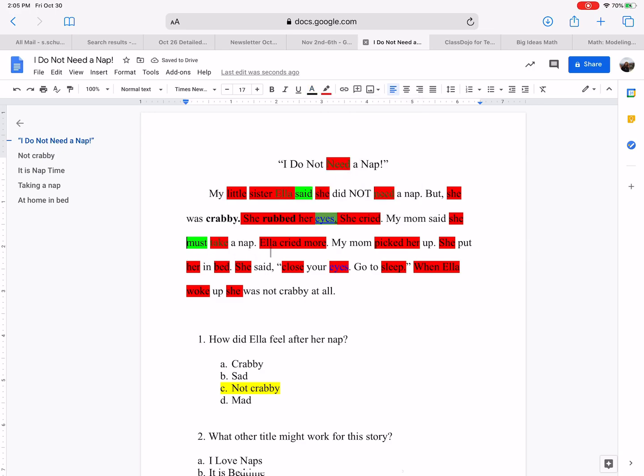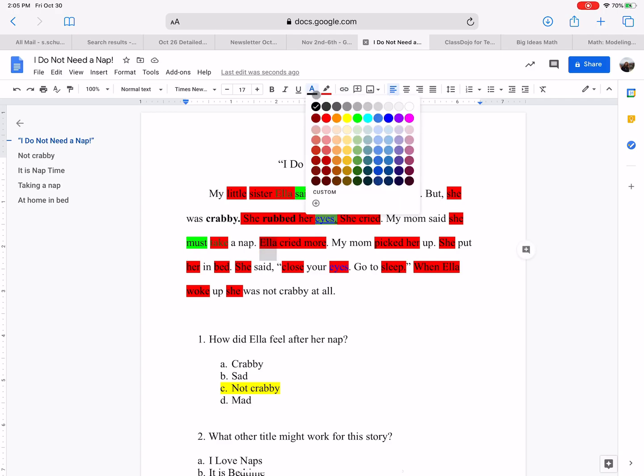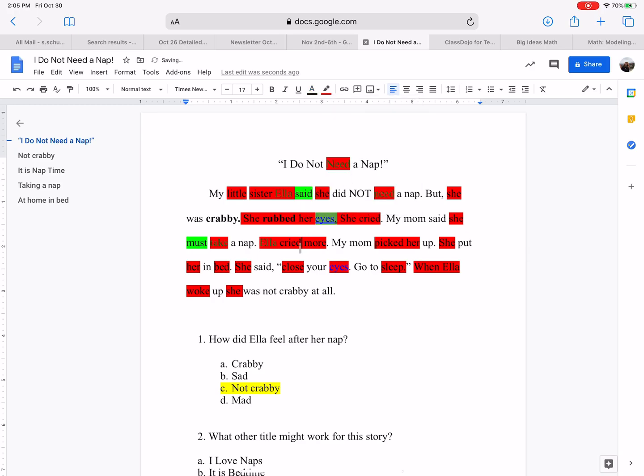A nap. Ella, now we're to Ella again, and we know that has 4 because we counted it before, right up here. Green. And then we counted out cried, and cried has 1, 2, 3, 4, 5 letters. And more has 1, 2, 3, 4. So 4 we're going to highlight green. My mom picked. Now picked has 6 letters.